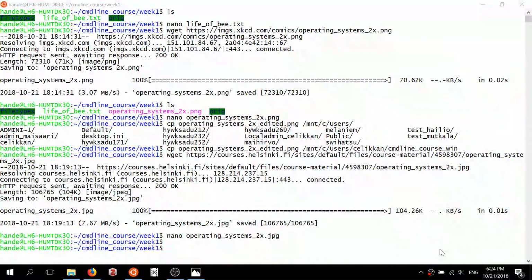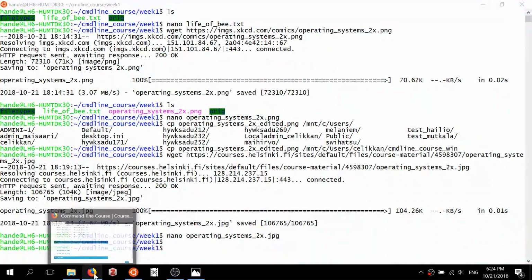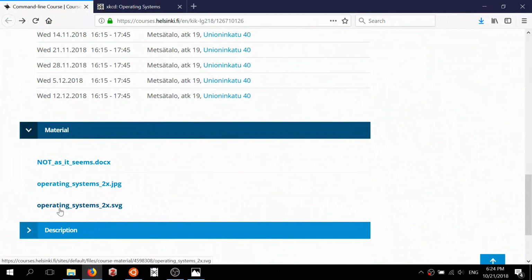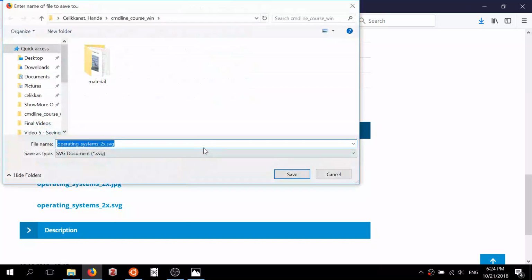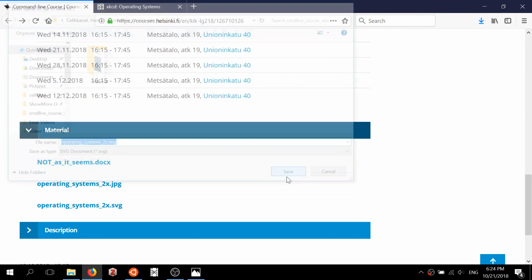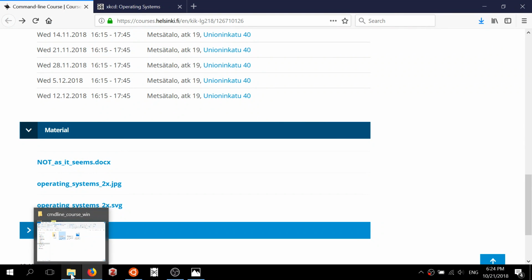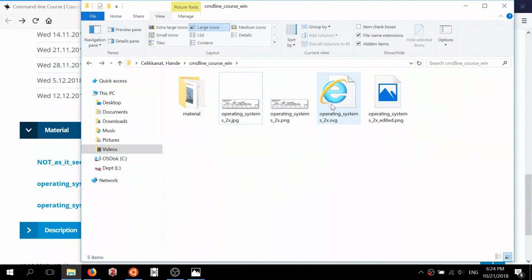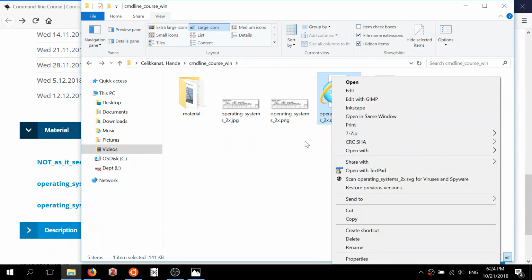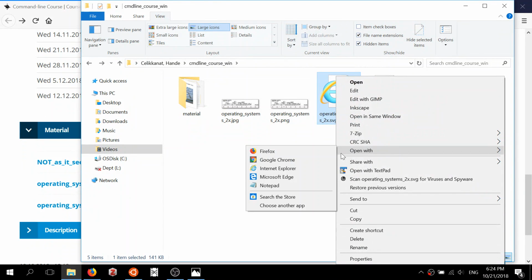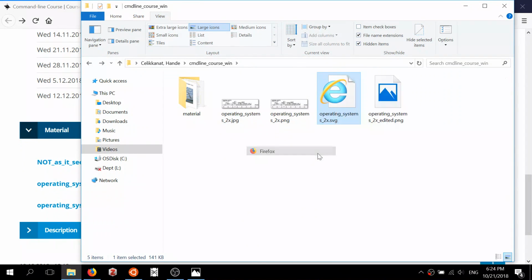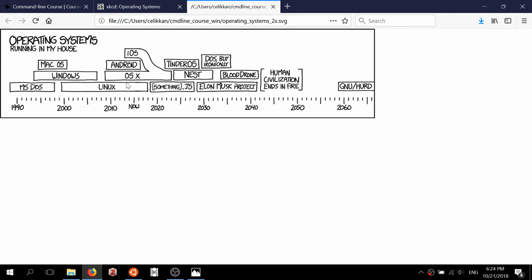However, this does not mean that all image files are binary files. As an example, let's go again to the course web page and download this SVG file. SVG is one of these famous text-based image formats. We can view this SVG either using a dedicated program like Inkscape, or you can as well open it using a web browser, for example Firefox. So this is the exact same image in SVG format.